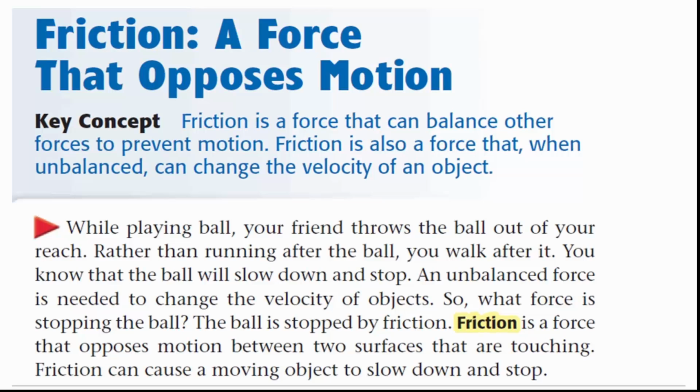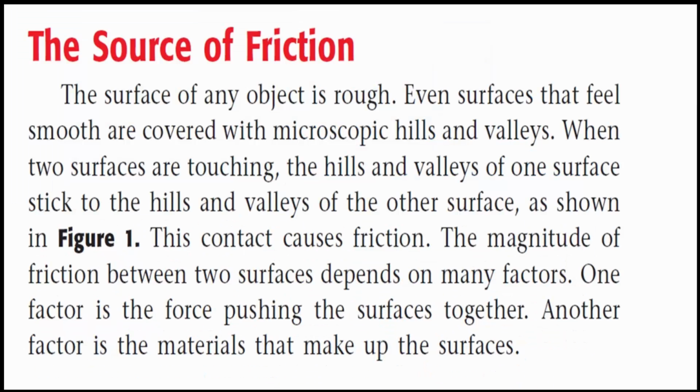Friction is a force that opposes motion between two surfaces that are touching. Friction can cause a moving object to slow down and stop. The source of friction. The surface of any object is rough. Even surfaces that feel smooth are covered with microscopic hills and valleys. When two surfaces are touching, the hills and valleys of one surface stick to the hills and valleys of the other surface, as shown in Figure 1.